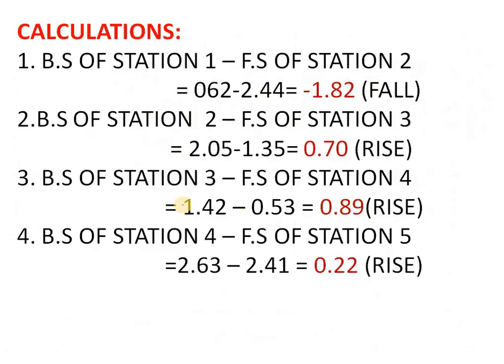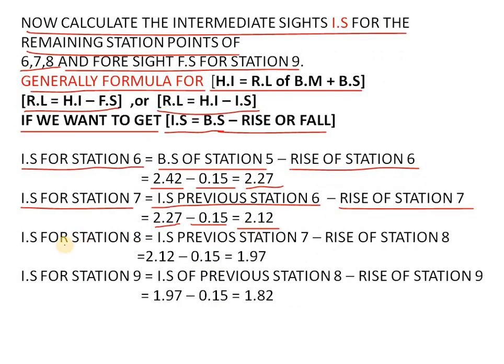And next, IS for station 8 is equal to IS of previous station 7. Now we are taking the IS of the previous station minus rise of station 8, which is 2.12 minus 0.15 is equal to 1.97.